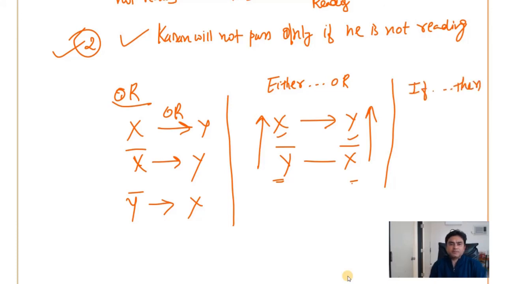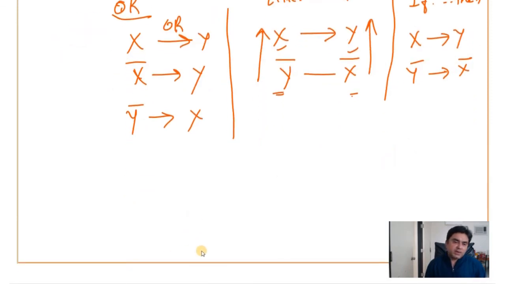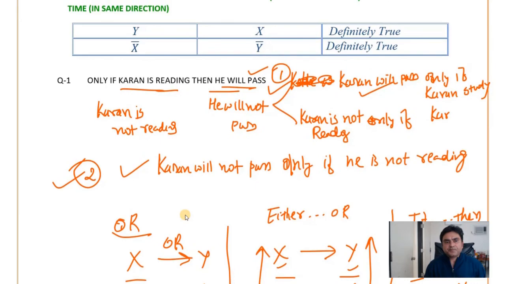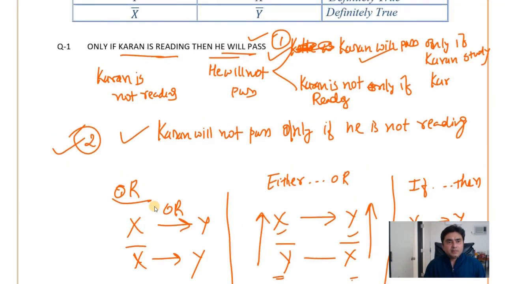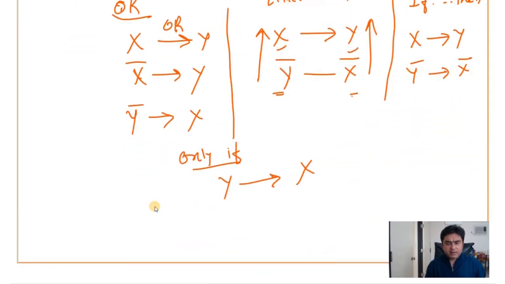In the if and then rule, X to Y and Y bar to X bar. And the last rule is only if. In only if, Y to X and X bar to Y bar.